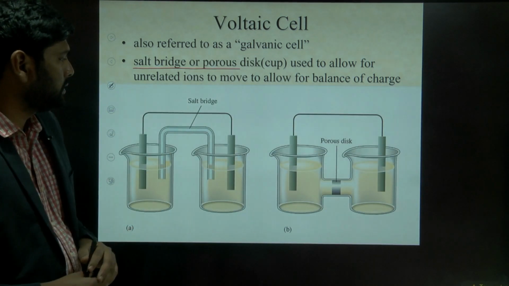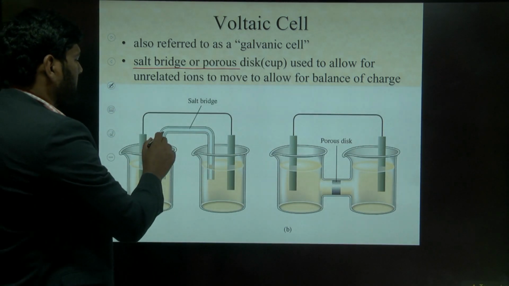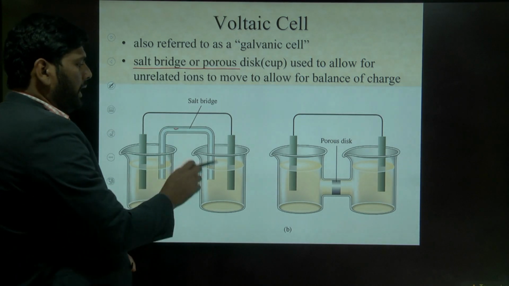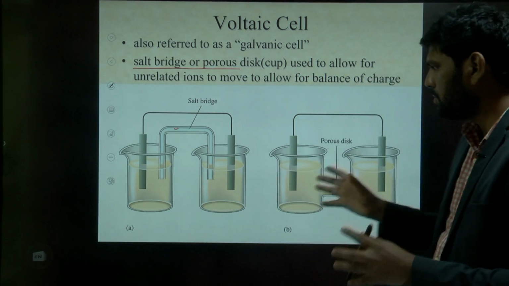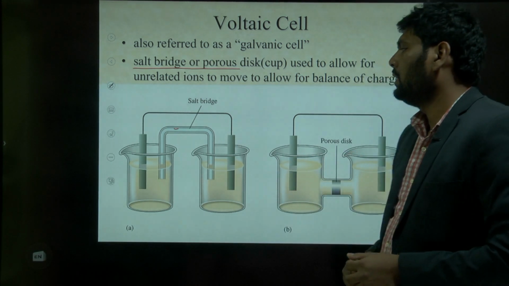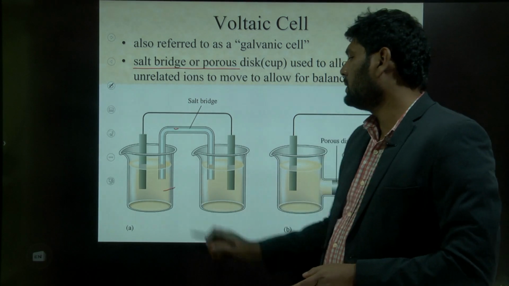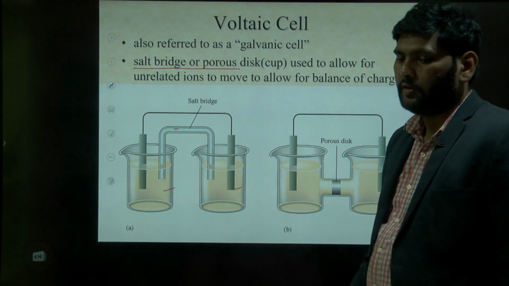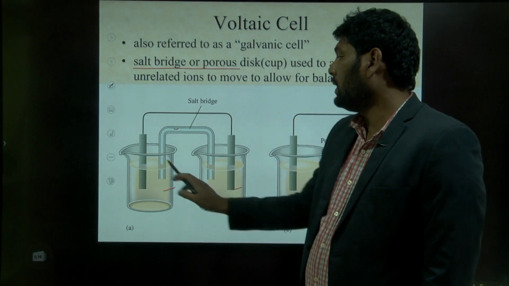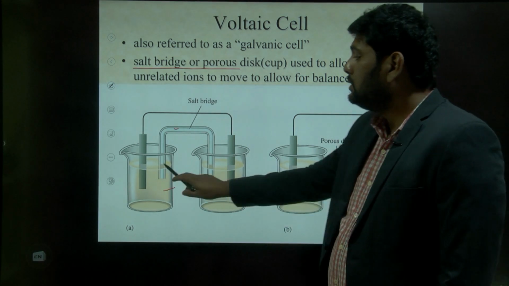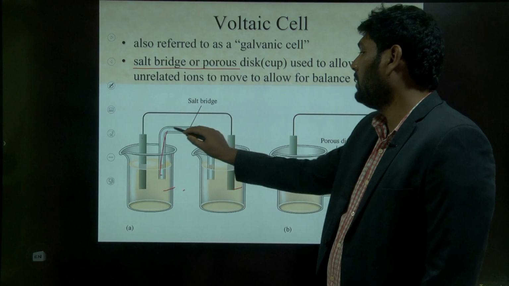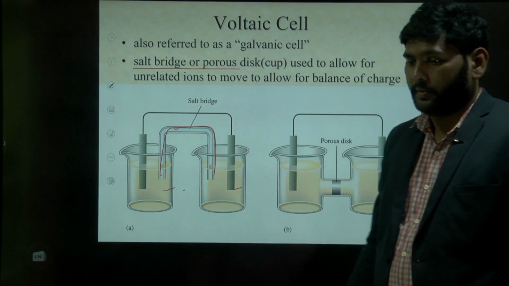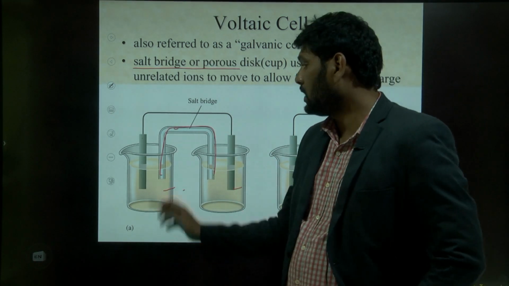This is the diagram. Here this is the salt bridge, and this is a basic arrangement of the voltaic cell. Here one chemical will be present, here another chemical will be present. This is one electrode, this is another electrode. These two containers are connected by what? A salt bridge.